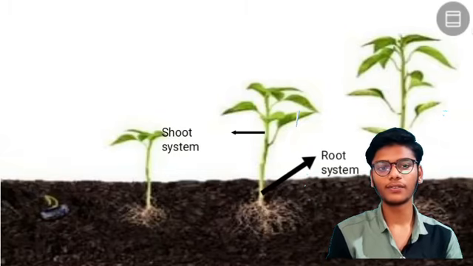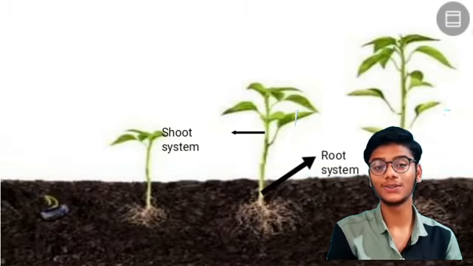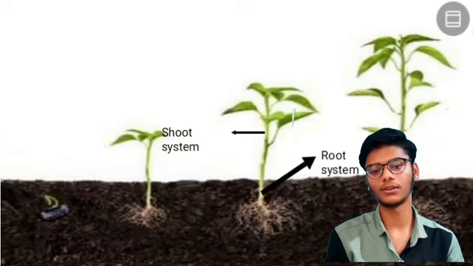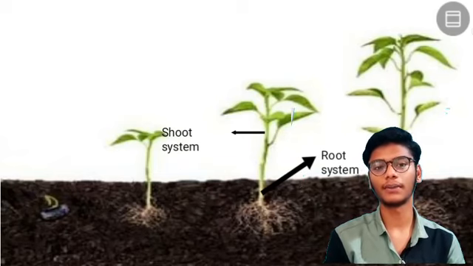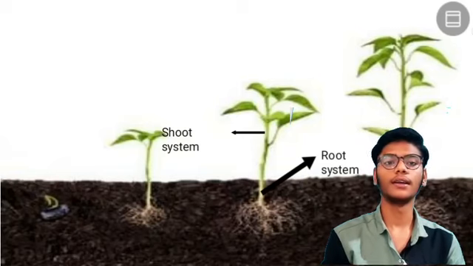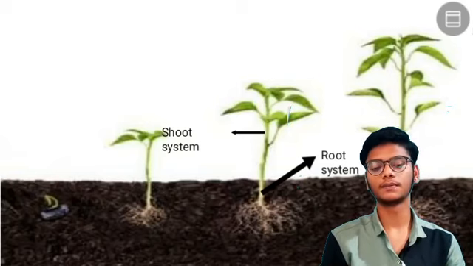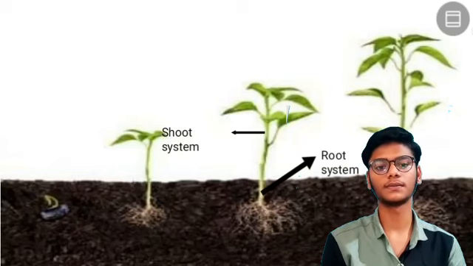The aerial part of the plant is known as the shoot system, and the underground part is known as the root system. You all know this. The underground part of the plant is called the root, and the aerial part of the plant is called the shoot system. These are the two systems.